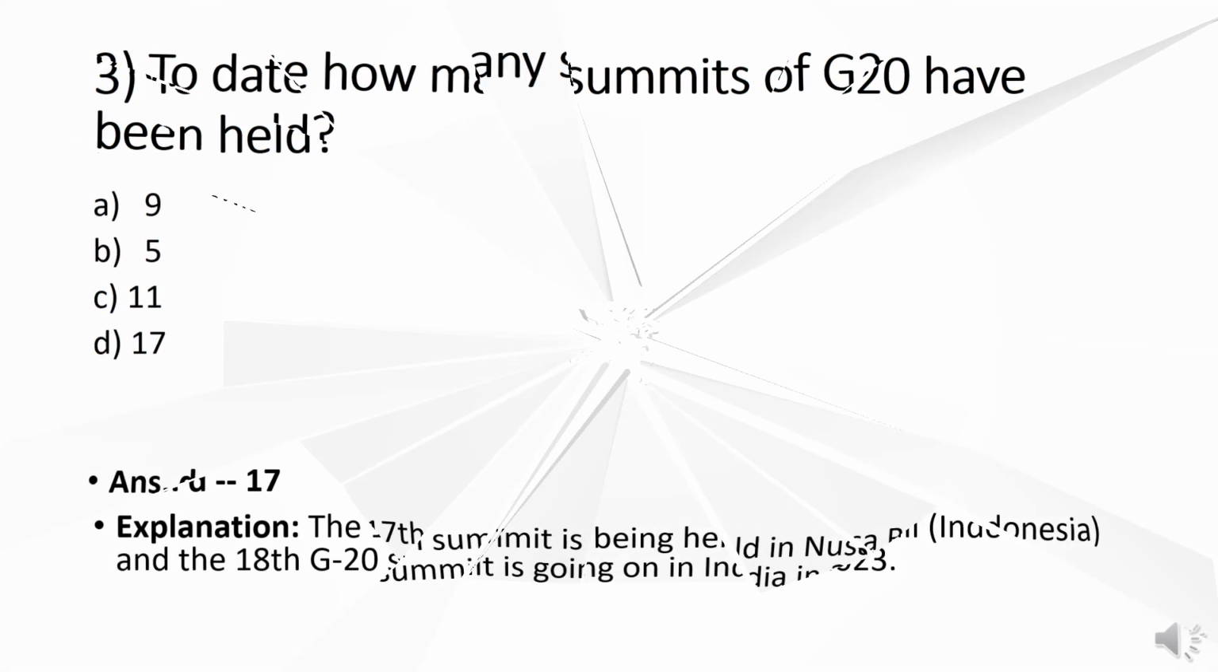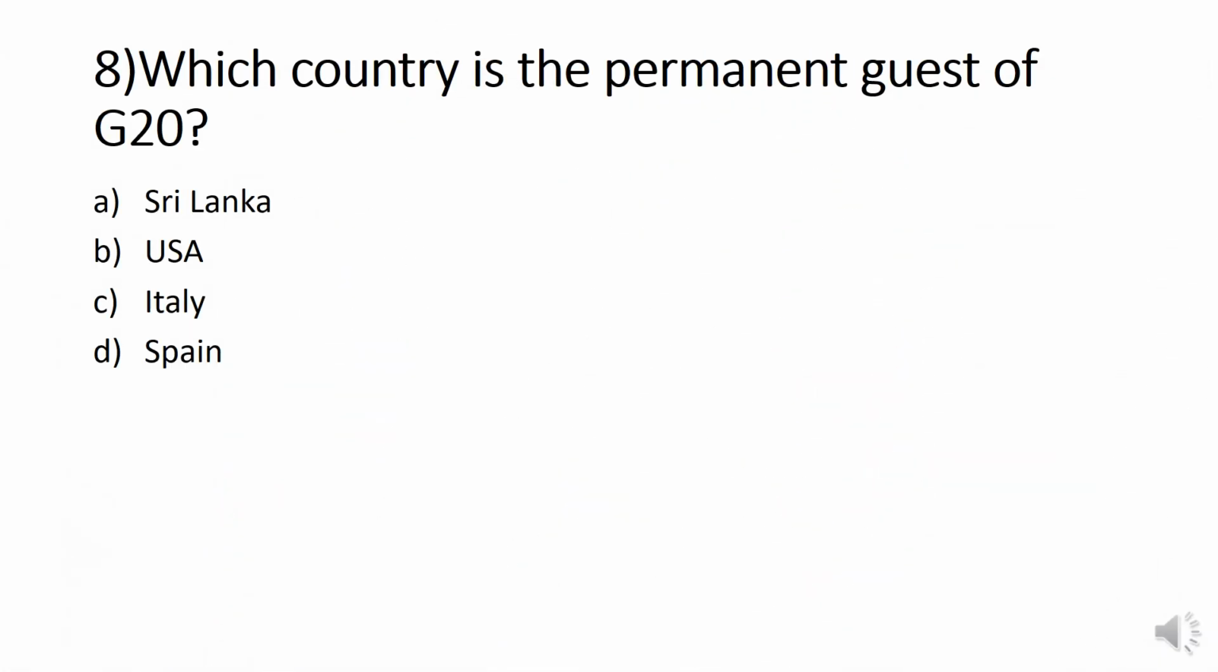Next question. Which country is the permanent guest of G20? Option A Sri Lanka, option B USA, option C Italy, option D Spain. The answer is option D, Spain.